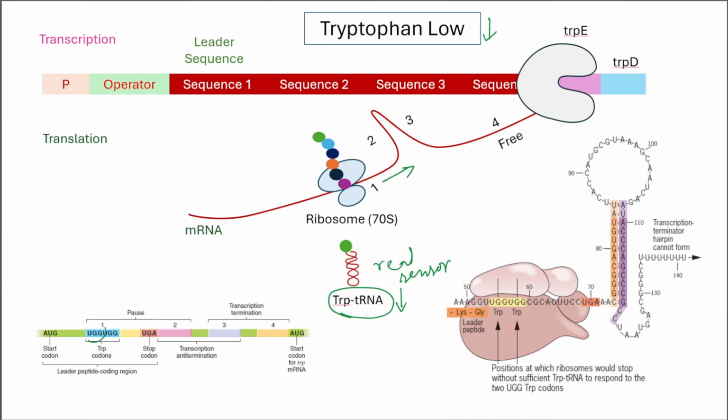This is the trp codon UGG and UGG, where the ribosome stalls. Then the ribosome physically blocks region 1. So region 2 is free, because region 1 cannot pair with region 2. Region 2 easily pairs with region 3. So region 3 cannot pair with region 4, and the transcription termination hairpin cannot form.